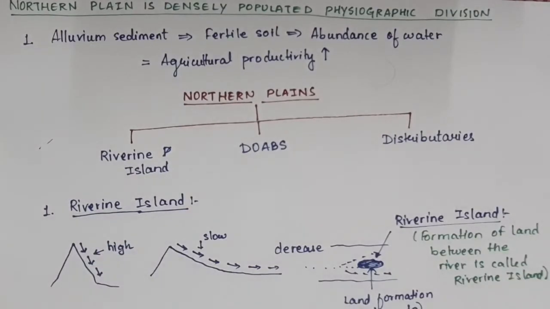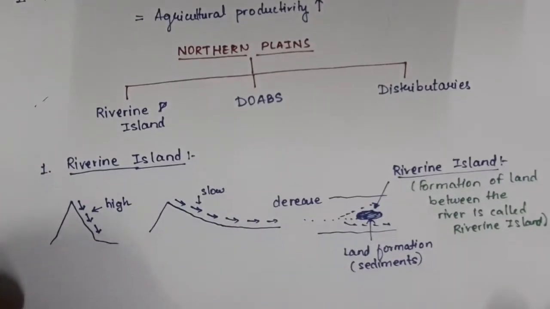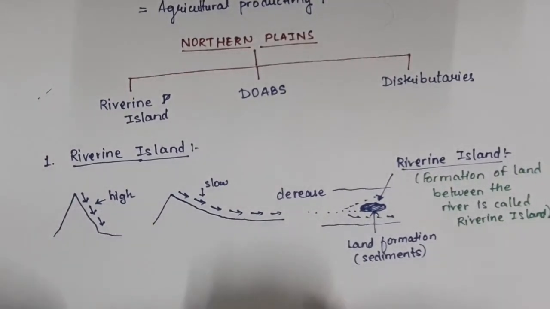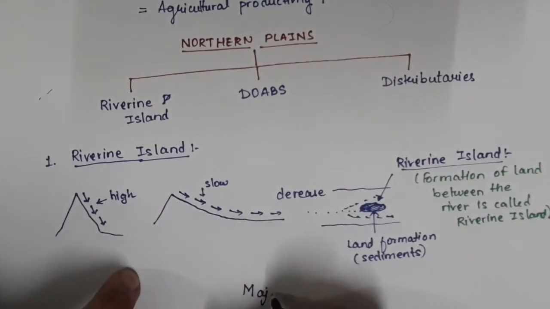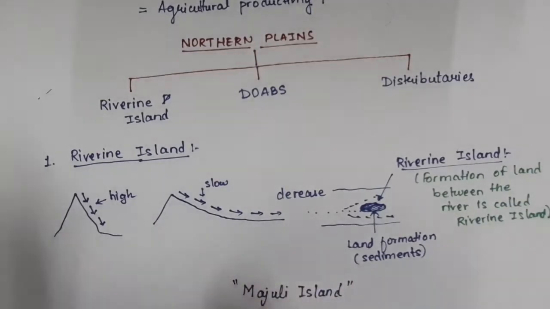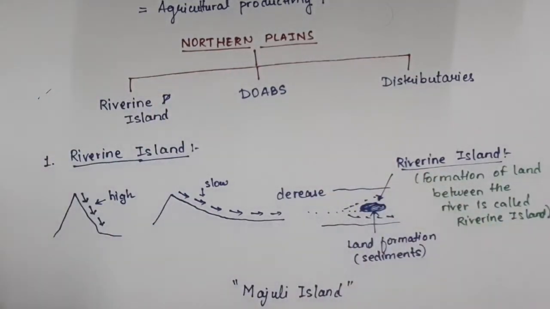Now I give you one question, try to find out this one. Write down the question: search on Google about Majuli Island. What is the significance of this particular island? Once you Google, you will come to know this is a riverine island, and something very specific related to this island. Fine, so let us move to the next topic.